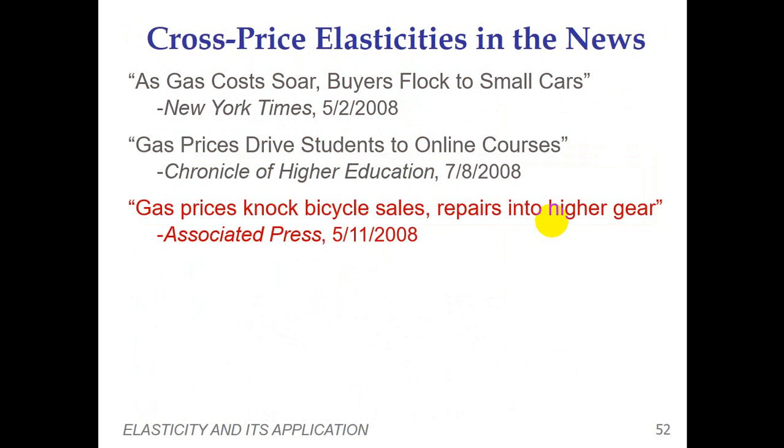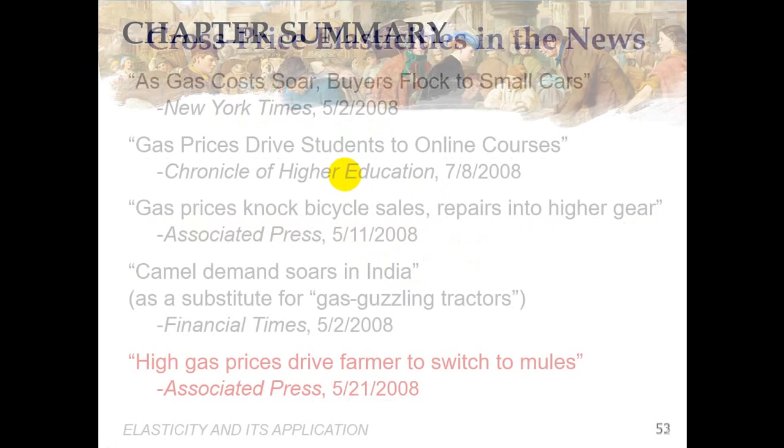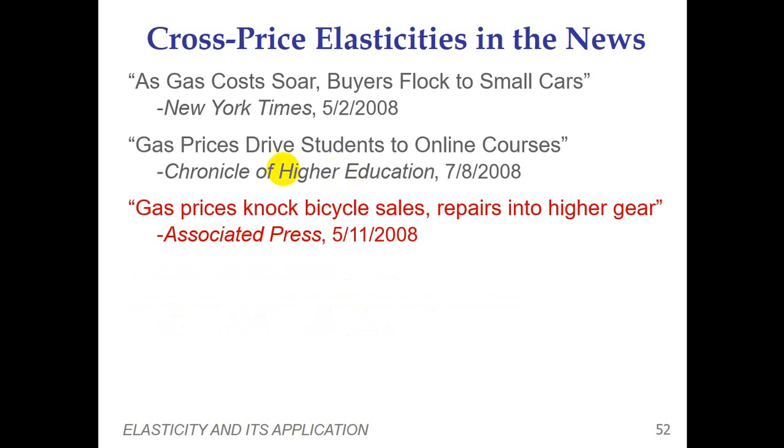There are different clippings, like 'Gas costs, buyers flock to small cars', a headline in the New York Times in 2008. Similarly, there are different headlines on how an increase in the price of one good affects the demand for another good. These are the two major other elasticities, income elasticity and cross elasticity, that I have discussed.